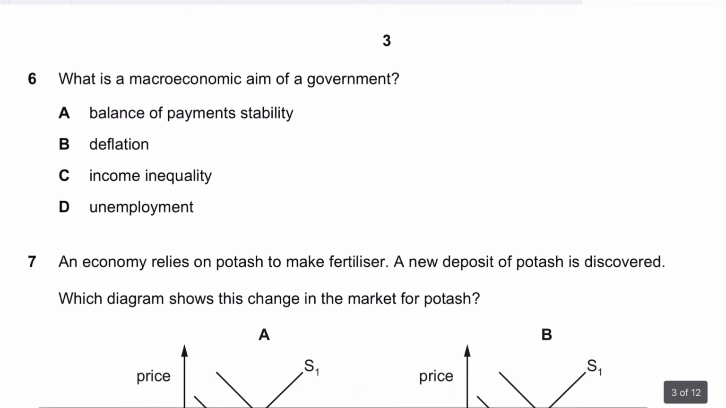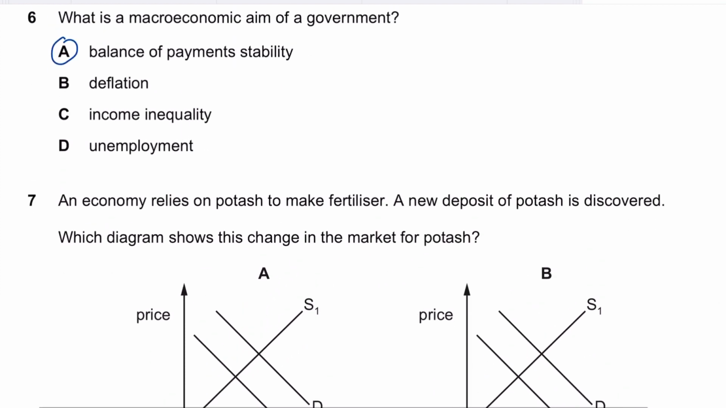Question 6 says, what is a macroeconomic aim of the government? The macroeconomic aim of the government is balance of payment stability. There are other aims as well, such as low and stable inflation, low unemployment, and high, sustainable and stable economic growth. Balance of payment stability means that there are no persistent excessive deficits or surpluses. So your BOP is basically stable, in equilibrium. We aren't witnessing long-term surpluses and long-term deficits in the BOP. That is what the macroeconomic aim of BOP stability means.